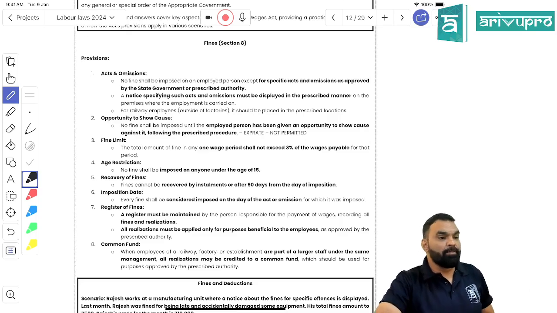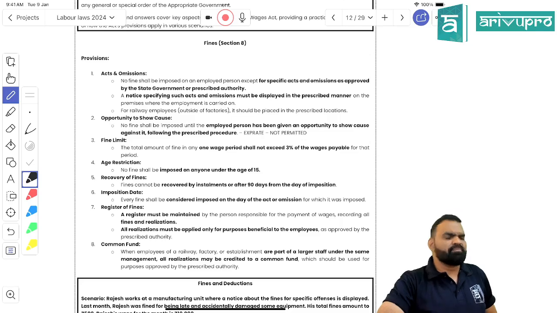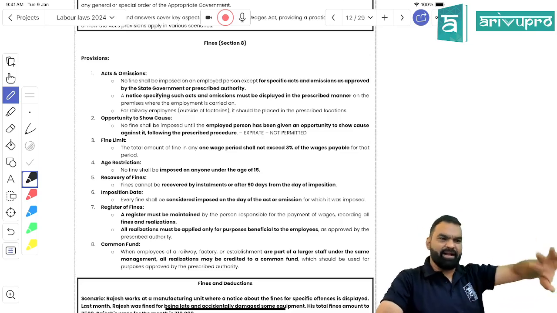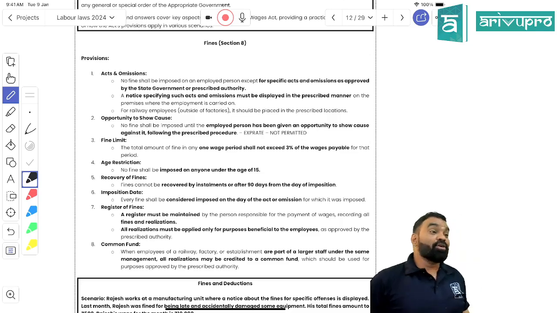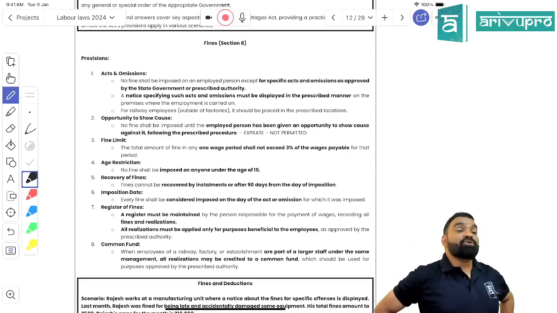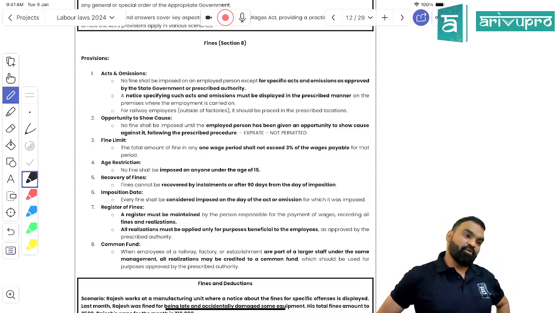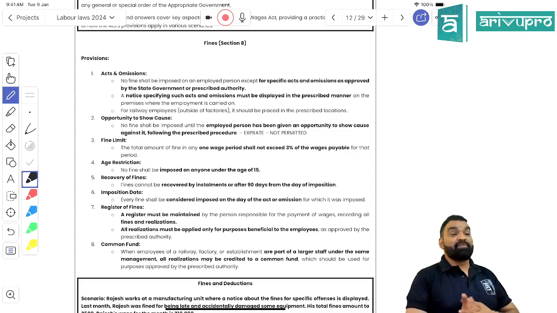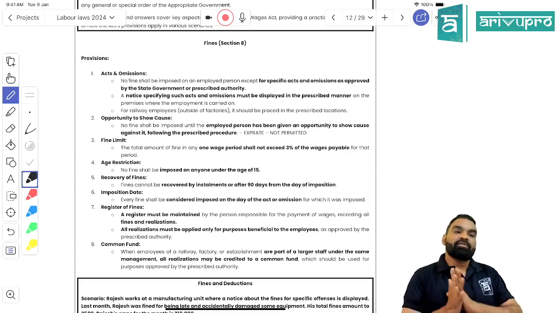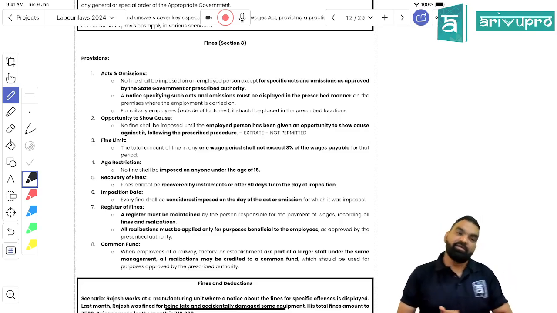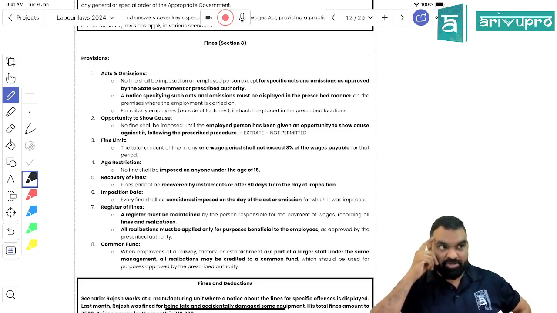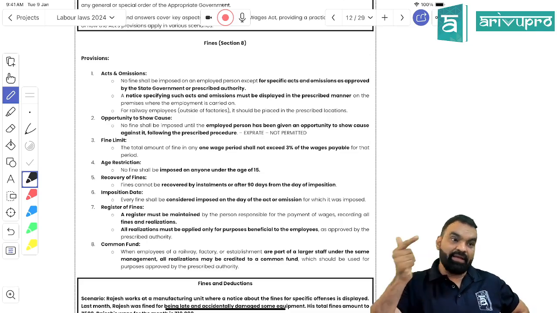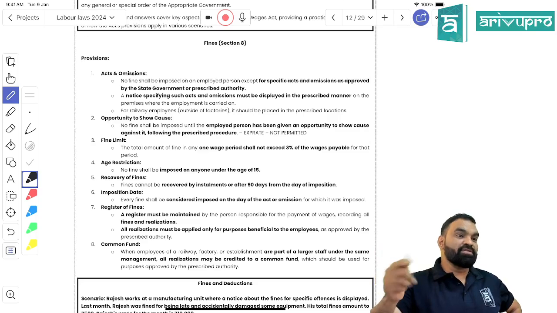The fourth thing is that it needs to be notified in writing. The next one: you cannot impose a fine without giving a reasonable opportunity or a show cause notice to the employee. And the last one is the maximum permissible fine for the wage period, which can be up to 3%. No fine can be charged on an employee who is under 15 years of age.